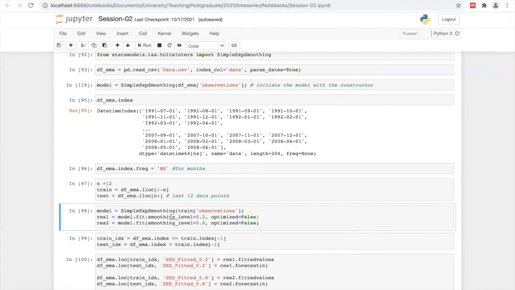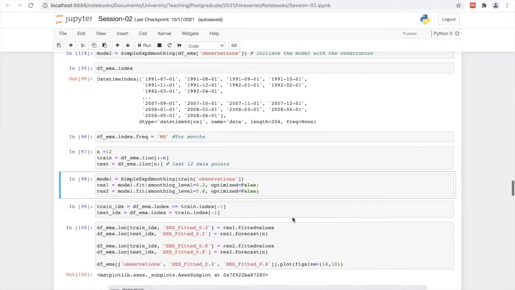Then I feed the model again with a smoothing level of 0.8. These are two extreme corners, because the first one is near 0 and the other is near 1. I just want to check what happens, right?